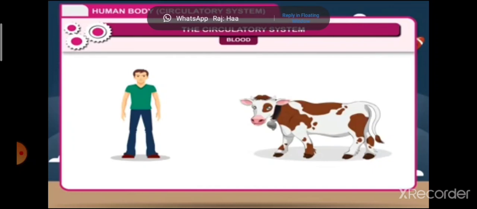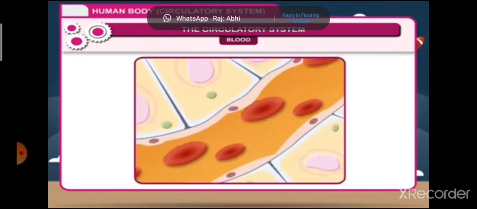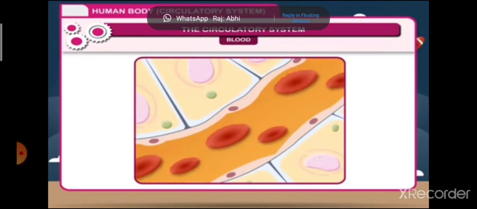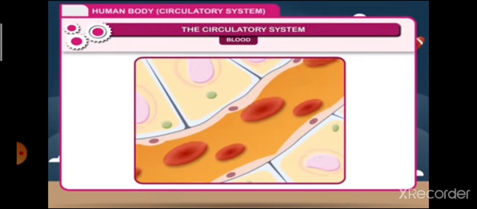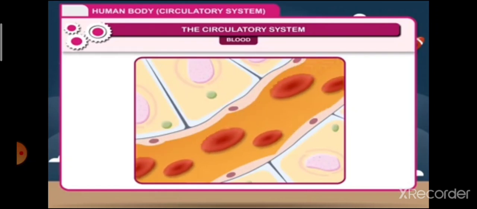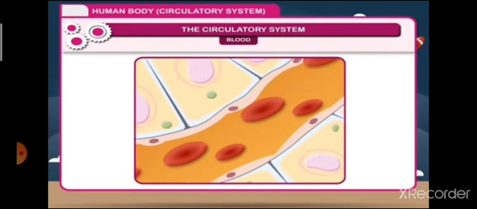Know this. The circulatory system helps maintain body temperature. Blood vessels expand to release heat, allowing us to cool down, and narrow or constrict to conserve heat.